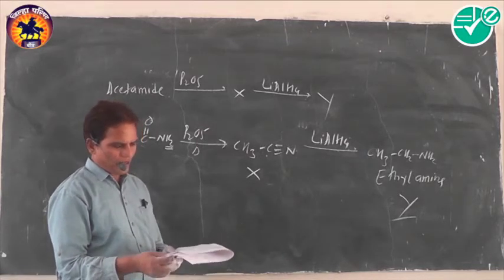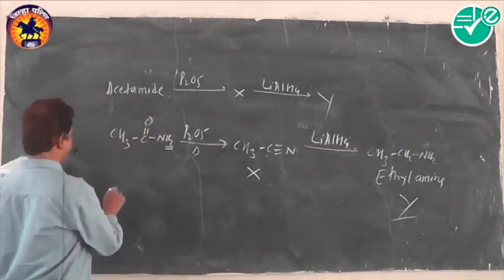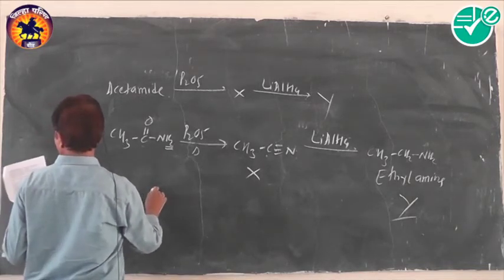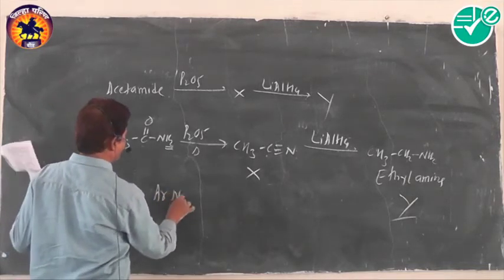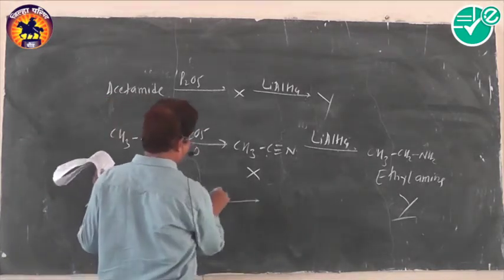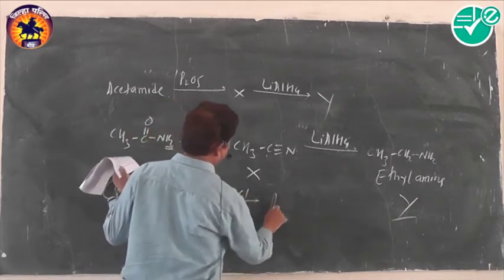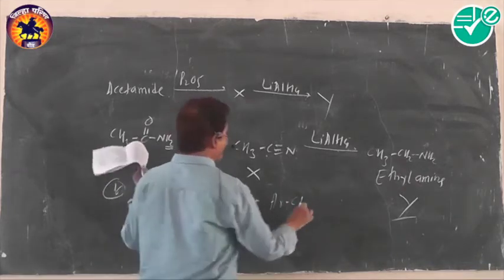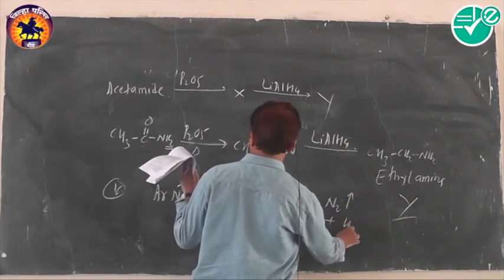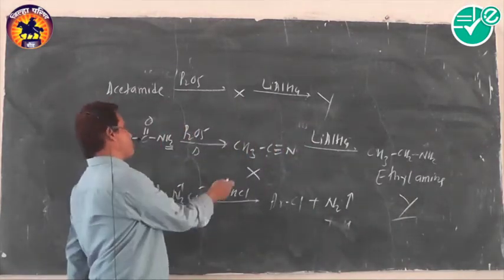MCQ number 16. The reaction ArN2+Cl- with CuCl produces ArCl along with N2 gas along with the chloride. The reaction is called Sandmeyer reaction when copper salts are used.